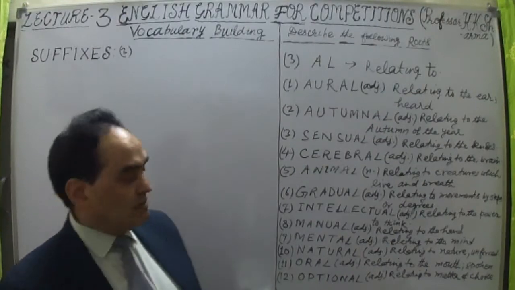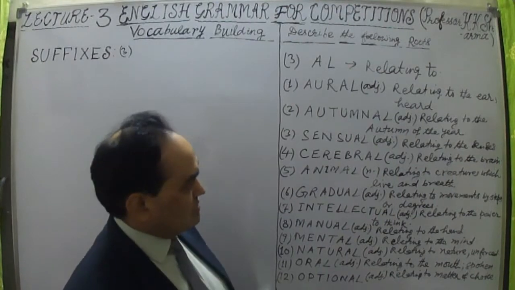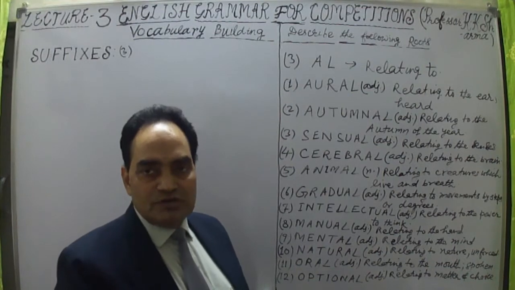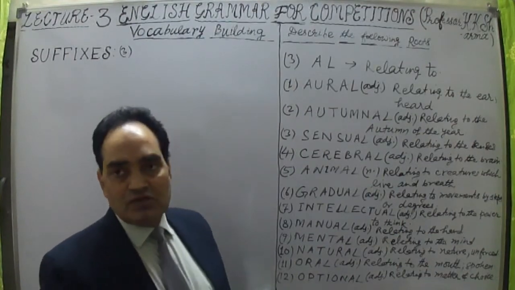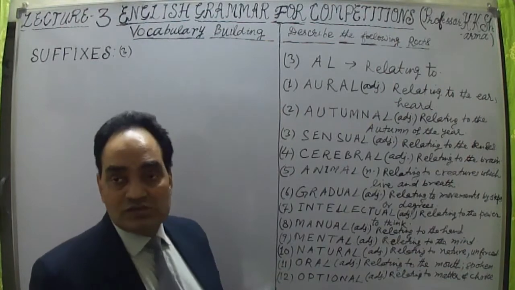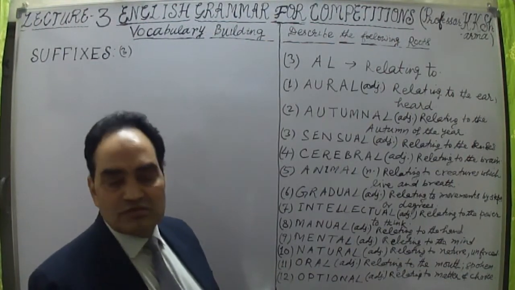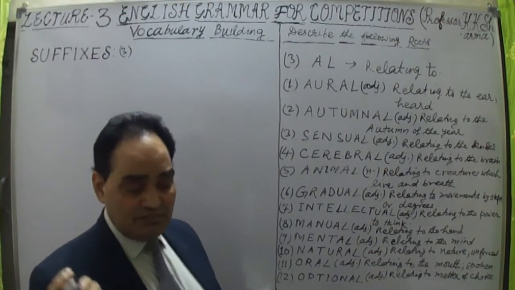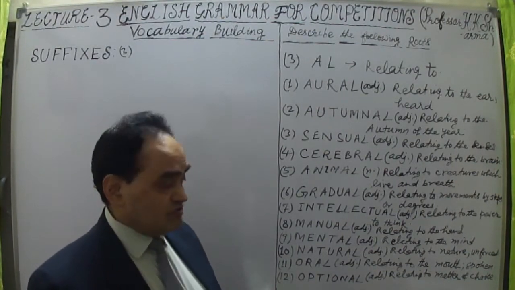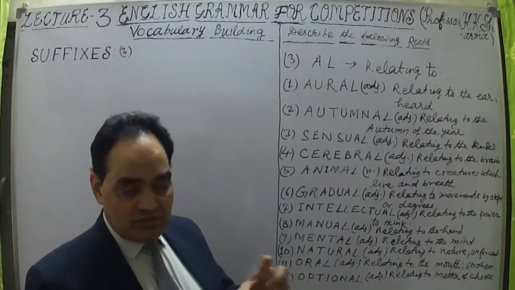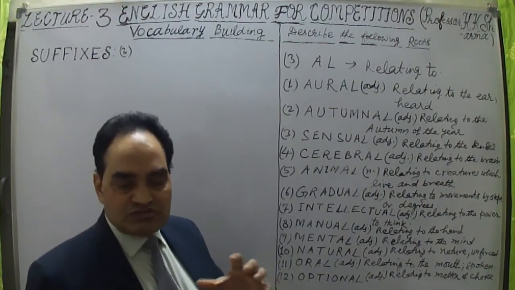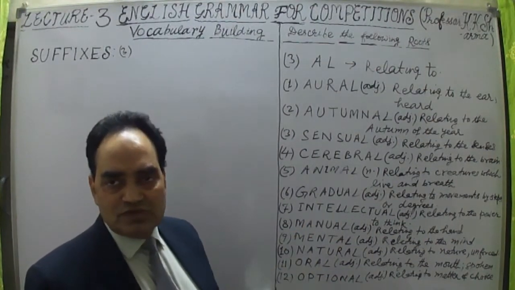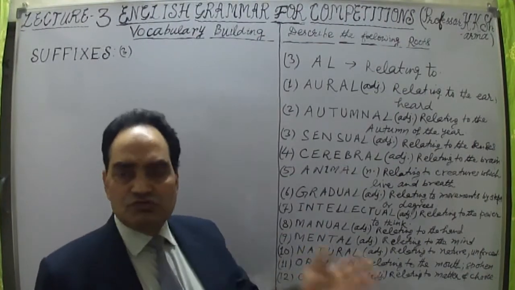oral, and so on. So when we add "al" at the end of a word or root word, that gives us an adjective. This adjective-forming suffix is one of the very important suffixes which will give you a number of words. It will strengthen your vocabulary by 50 to 60 words, and if you search more than that, there are thousands of words.